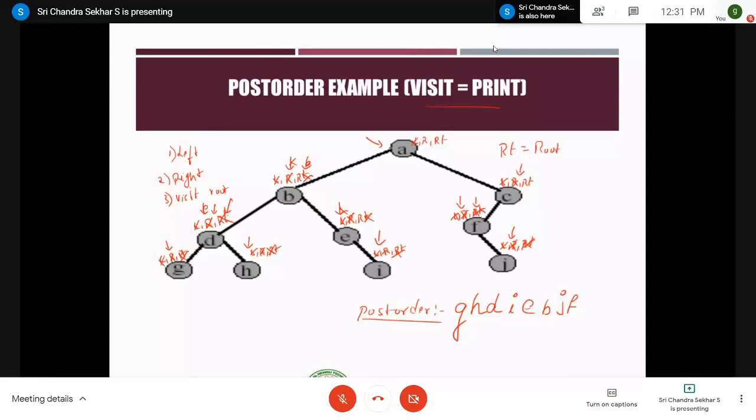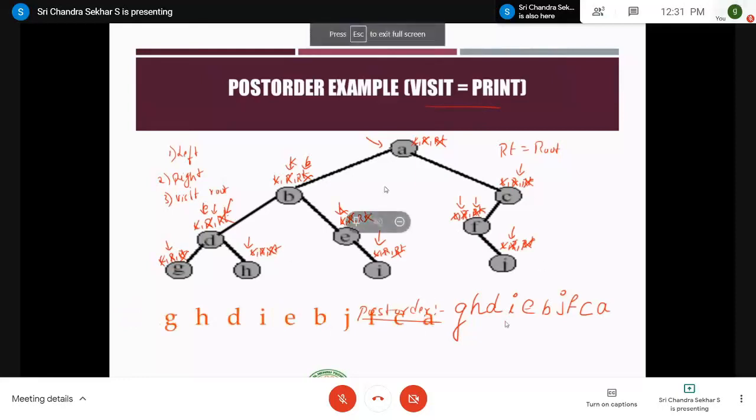And finally, we are left with one step at this node C, that is visiting the root node, that is C. And after completing this, move to the parent of C, which is A. And since we are completed with the 2 steps, we are left with visiting the root node, that is printing. Print it and strike it off, right? So GHDIE BJFCA, this is the order traversal that we obtain for the given binary tree, right? Let me check. GHDIE BJFCA, right? This is true.